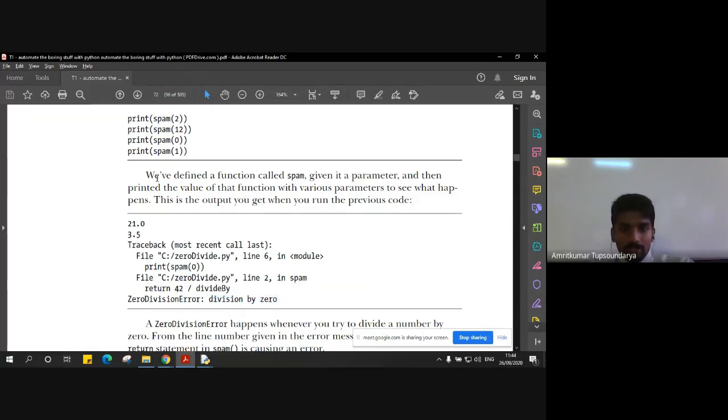After that, though print spam 1 is a valid statement, 42 divided by 1 should return 42, we are not getting that value in our terminal because this statement is never executed. We have simply terminated our program right here when we encounter this exceptional case, that is the zero division error.